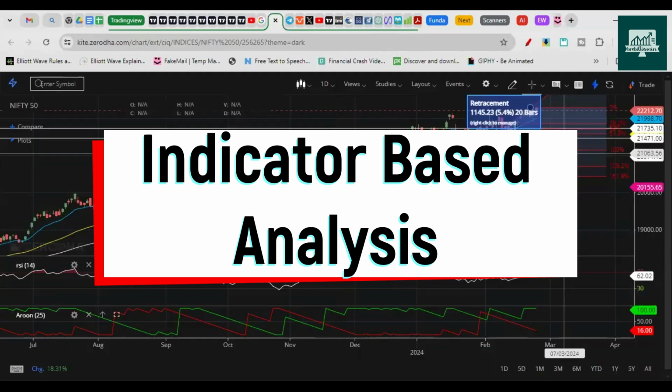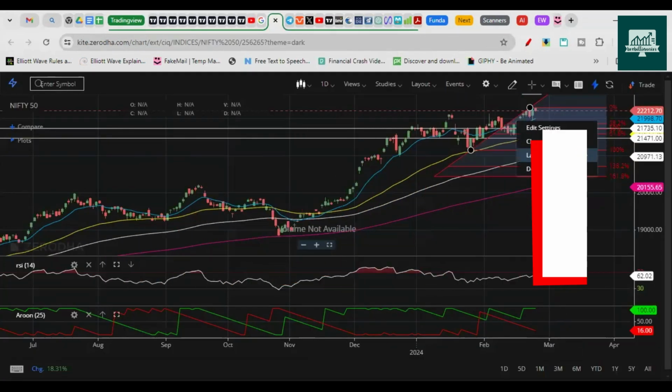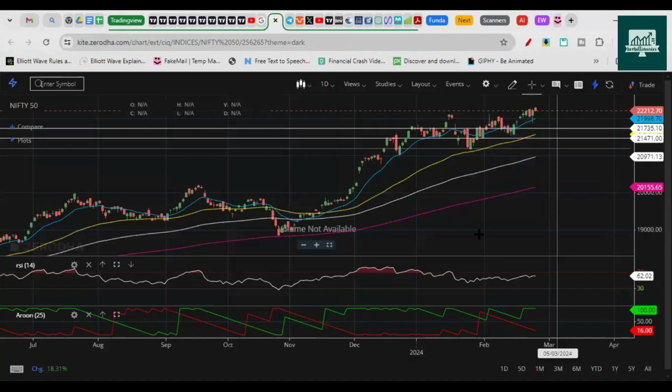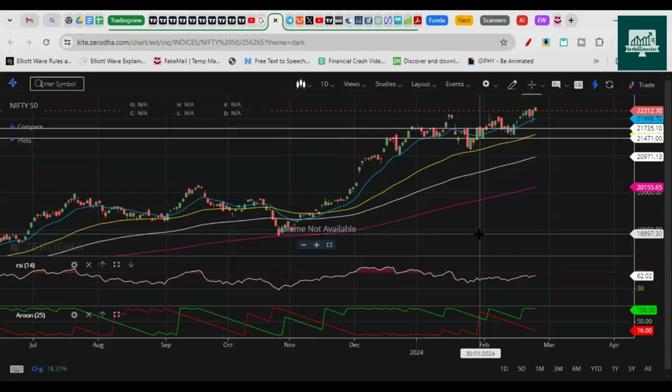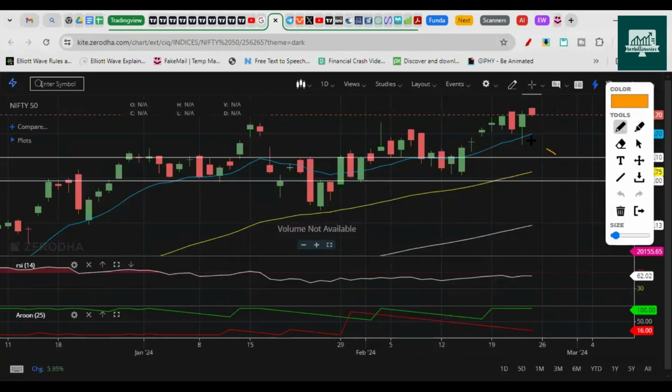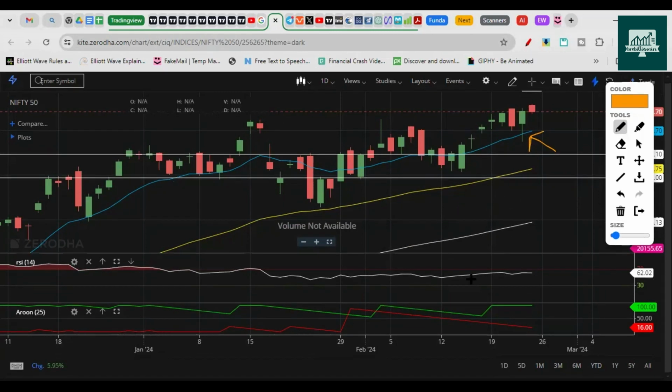We don't have much to consider here on the price action chart. You can clearly see everything is bullish here, right? The price is trading above the 13 EMA. So this is the 13 EMA line. All the long-term moving averages are still not touched. We once tried to touch the 48 EMA, but then again bounced back.